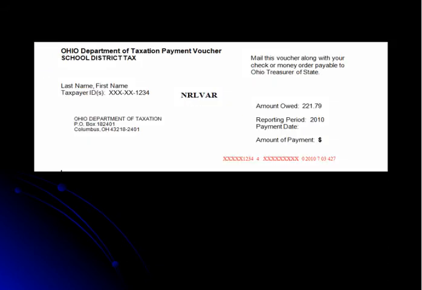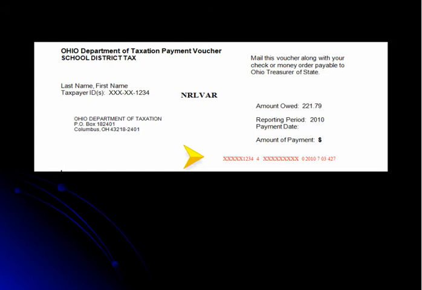At the bottom of the first page of the notice is a payment voucher. If you are sending a check or money order, please include this payment voucher. If you are going to make a partial payment, you can make copies of the payment voucher and send in each check or money order with a copy of the voucher until you completely pay the bill or receive an assessment notice. If you do receive an assessment notice, it will include a new payment voucher for you to use, and you should discontinue using the voucher from this billing.